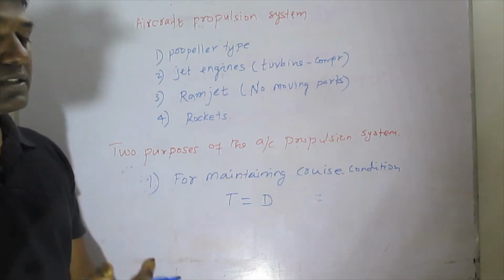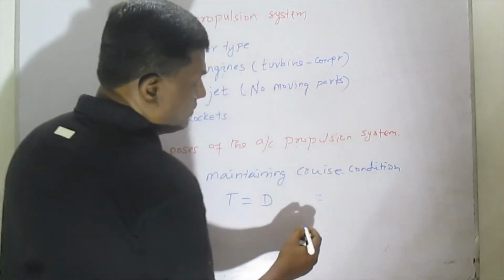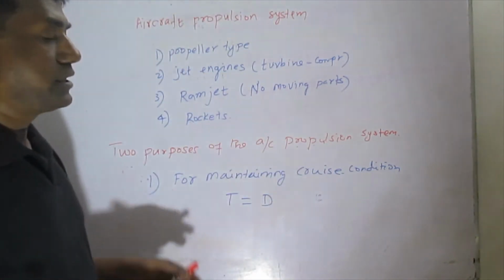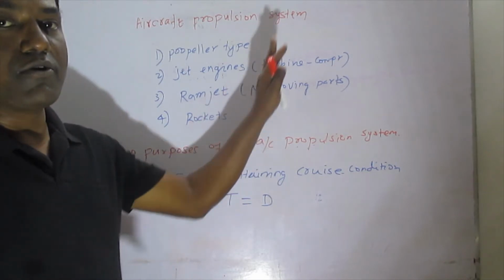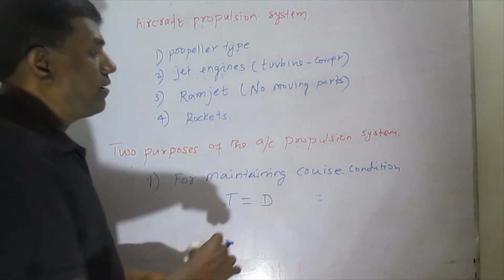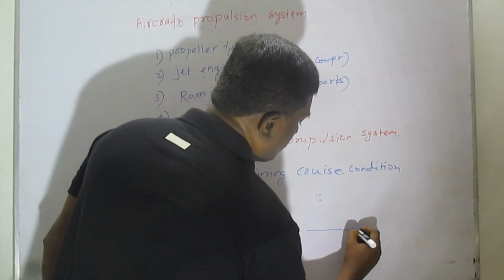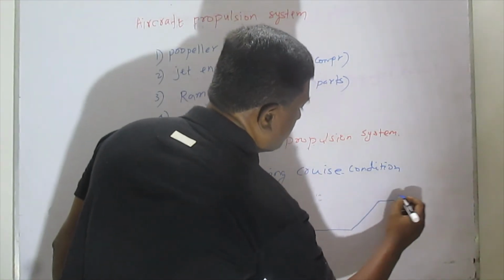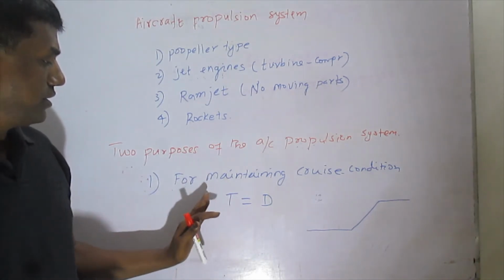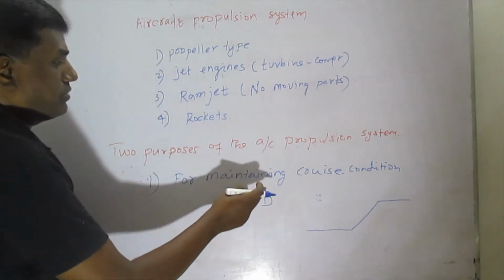Cruise is nothing but the phase after the climb. Any aircraft will initially be taxiing. After that, it will go for the takeoff and climbing. Then after climbing, and after some time, it will reach the cruise condition. In the cruise condition, thrust will be equal to drag. So this condition has to be achieved.